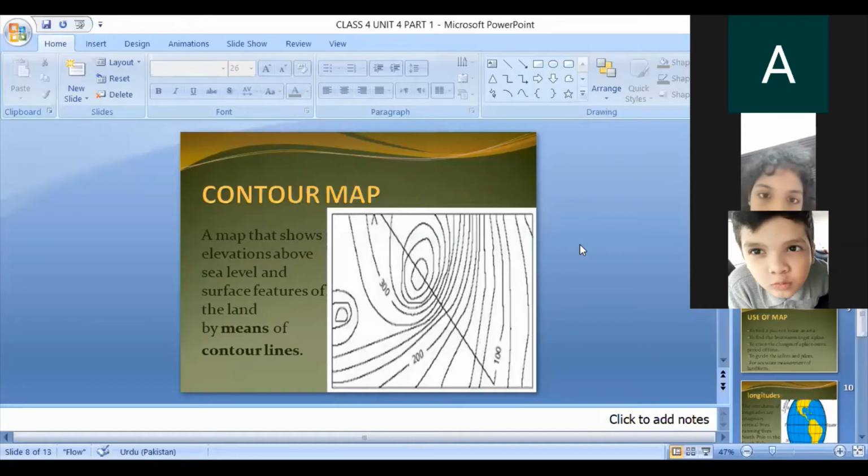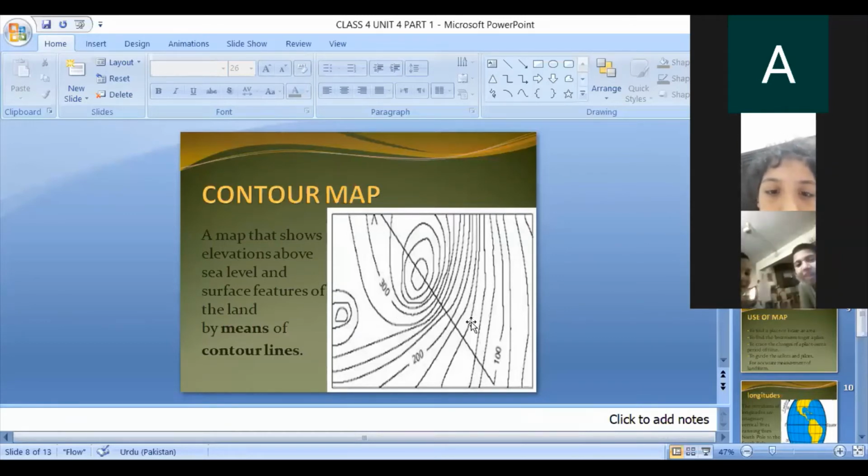Keep in mind, with the help of lines, you come to know that this area is 100 kilometer above the sea level, this area is 200 kilometer above the sea level, and this area is 300 kilometer above the sea level. So the difference from the sea level you can observe with the help of contour map. Okay, so what is the difference between the sea levels?